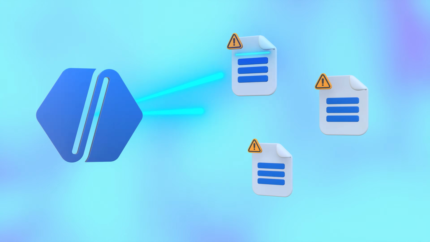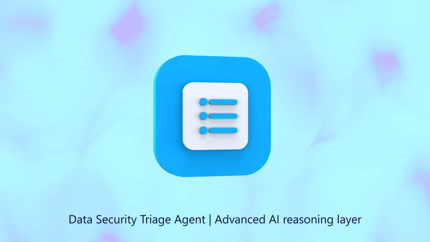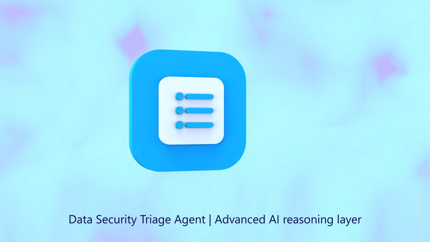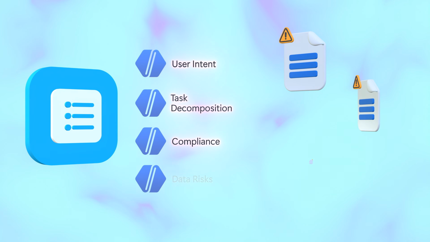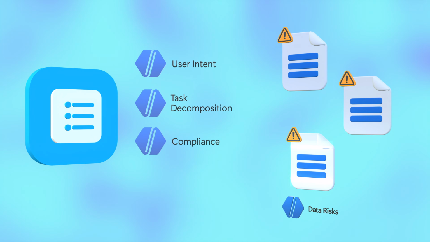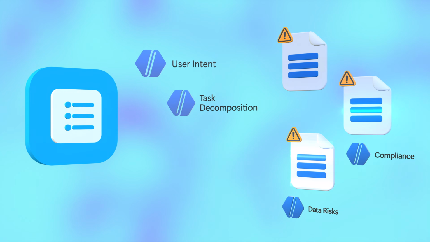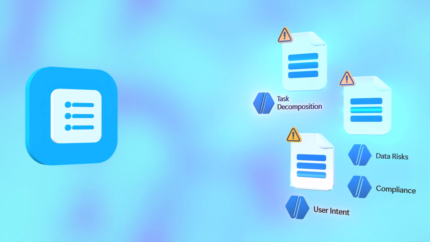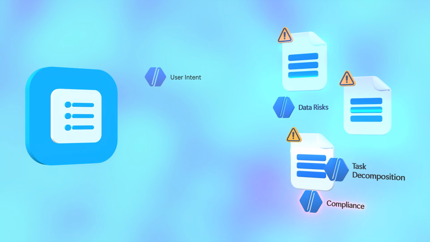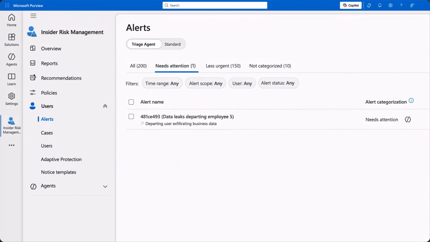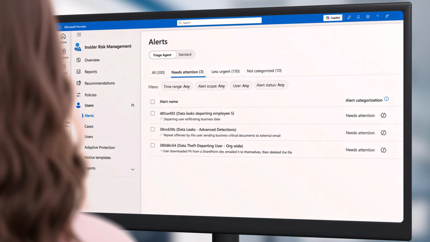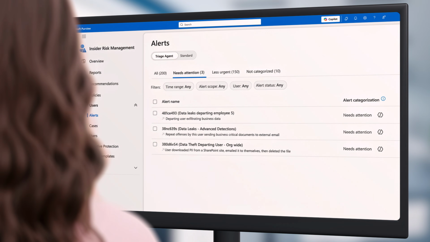In fact, here's how advanced AI reasoning works. Under the hood, instead of one monolithic agent, it's designed to intelligently plan investigation tasks and orchestrate multiple specialized subagents. Each subagent is an expert in a distinct capability or skill domain to retrieve information like inferred user intent, decomposition of complex tasks, understanding compliance, as well as associated data risks, and more. Results are then presented as triaged alerts so that you can quickly see what is important in your environment.